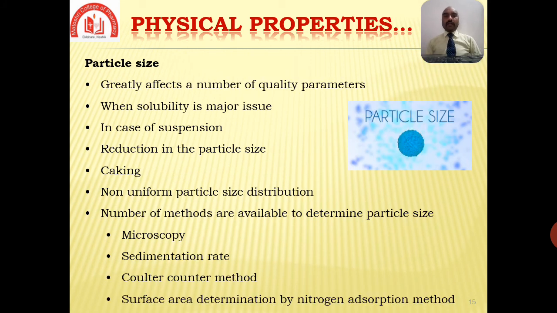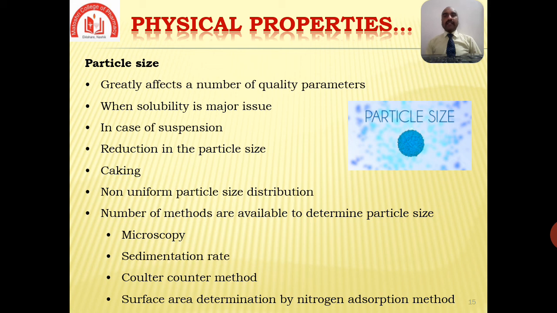Then the third physical property we are going to see is particle size. Particle size greatly affects a number of quality parameters like dissolution rate, solubility, bioavailability, content uniformity, and lack of grittiness.